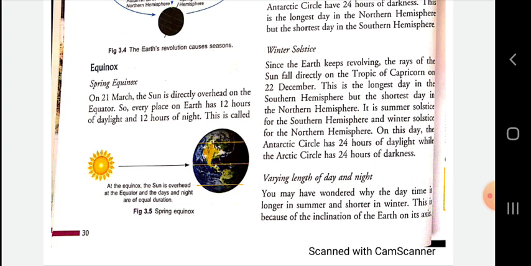This is the longest day in the southern hemisphere, but the shortest day in the northern hemisphere. It is the summer solstice for the southern hemisphere and the winter solstice for the northern hemisphere. On this day, the Antarctic Circle has 24 hours of daylight, while the Arctic Circle has 24 hours of darkness.